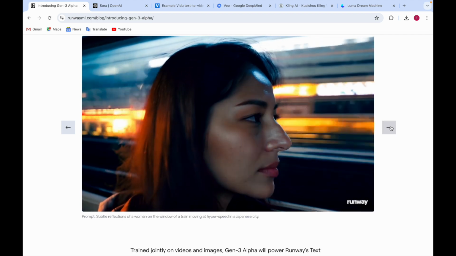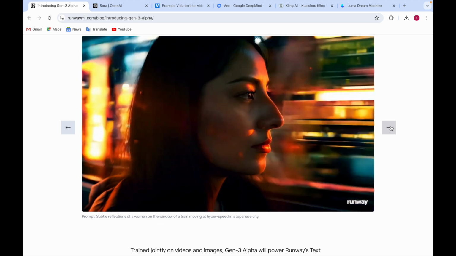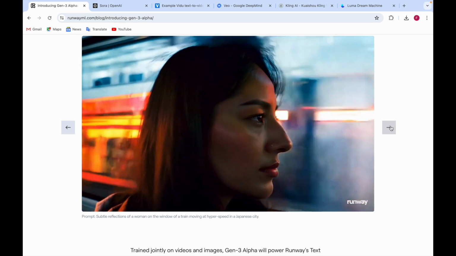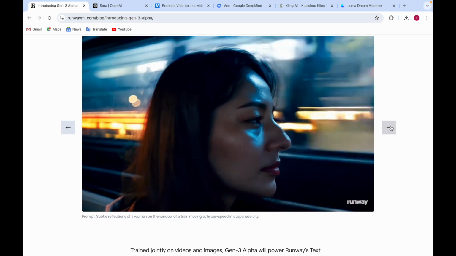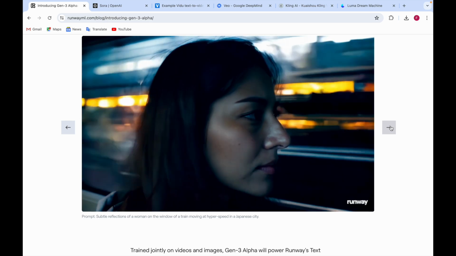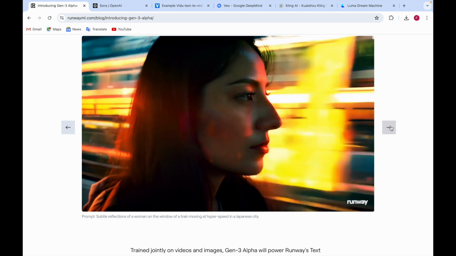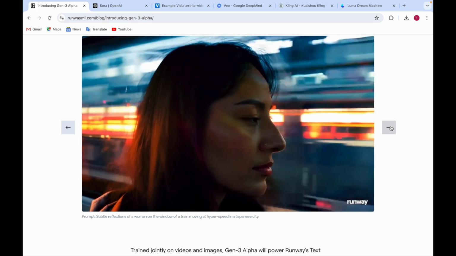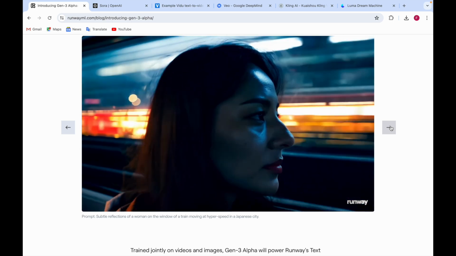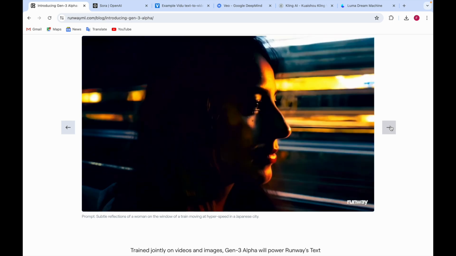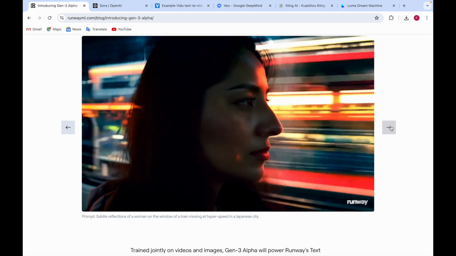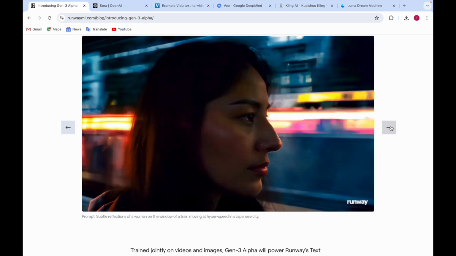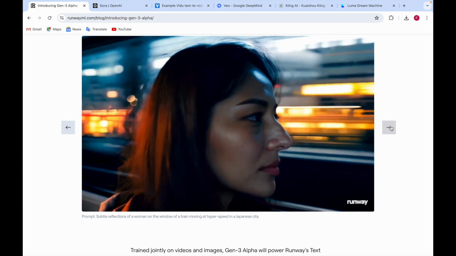Now here this has the reflections of a woman on the window of a train moving at hyper speed in a Japanese city. So here they say that the city is Japanese and the train is moving at hyper speed, and the woman is sitting inside the train near the window. You can see the different reflections of her. For example, if the train is going through a tunnel or when it goes to a lighter area, you can see the reflections are changing.